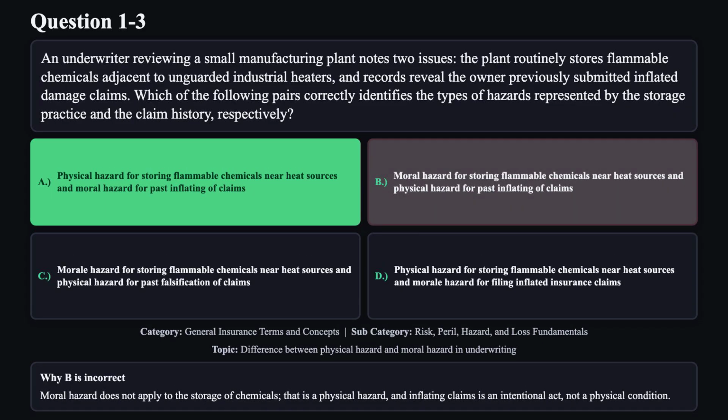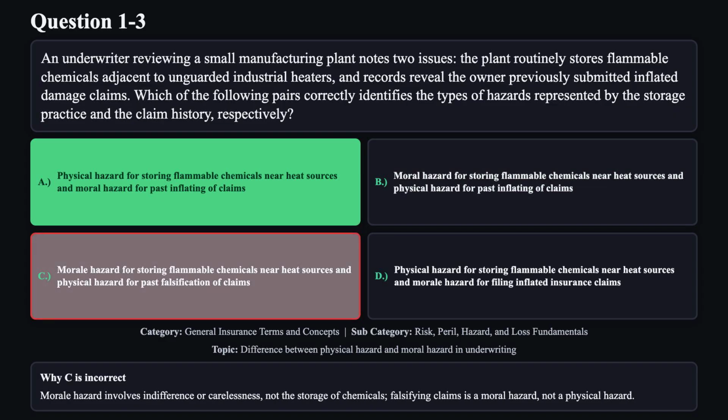Reason B is not correct. Moral hazard does not apply to the storage of chemicals. That is a physical hazard, and inflating claims is an intentional act, not a physical condition. Reason C is not correct. Morale hazard involves indifference or carelessness, not the storage of chemicals. Falsifying claims is a moral hazard, not a physical hazard.